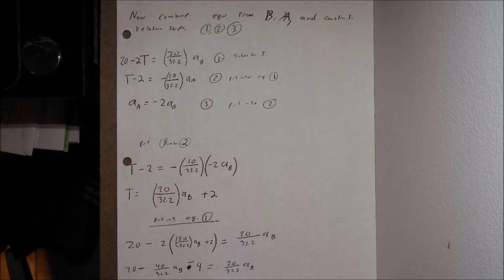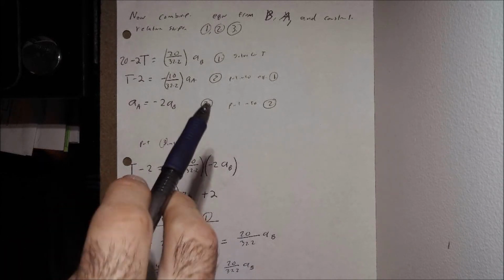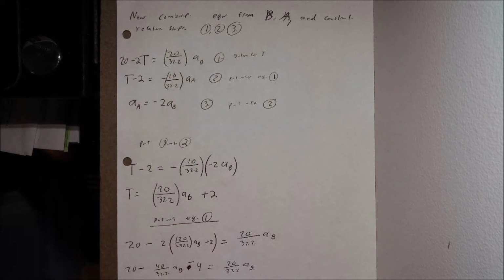So again, we still need to relate these, and the way we can relate these is going back to where we looked at the total length of the cord, S sub A and S sub B. From those equations, we were able to establish a relationship between the acceleration of block A and the acceleration of block B. And from that, we can now start plugging into our equations of motion from A and B in order to relate them together.